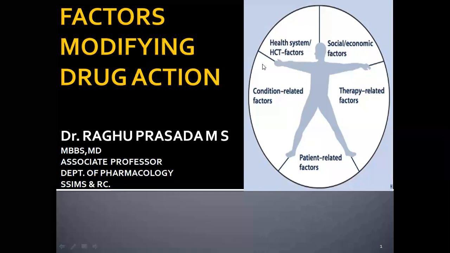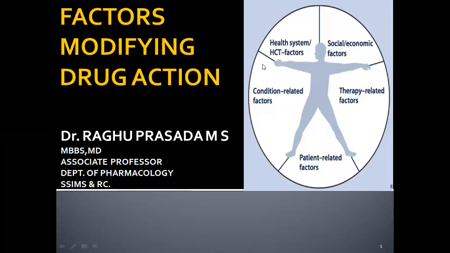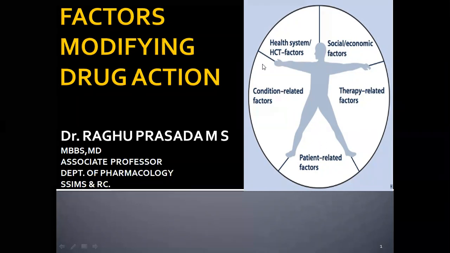So good morning, all. In the last class, we discussed various pharmacodynamic characters, and what we will be reading about are pharmacokinetics and pharmacodynamics. Pharmacodynamics, in brief, is what the drug does to the body. In pharmacodynamics, we have learned what the receptors are, and how variation in the dose of the drug will cause this dose response curve.